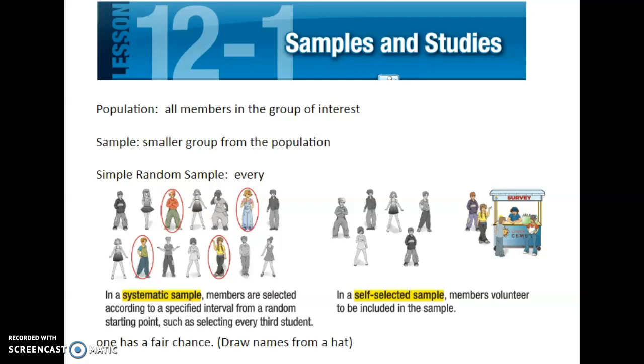My population is going to be all of the members in the group of interest. In this case, it would be all of the students at Meade High School. Now, my sample is going to be a smaller group from the population. It's not always possible to interview every single person in your population.